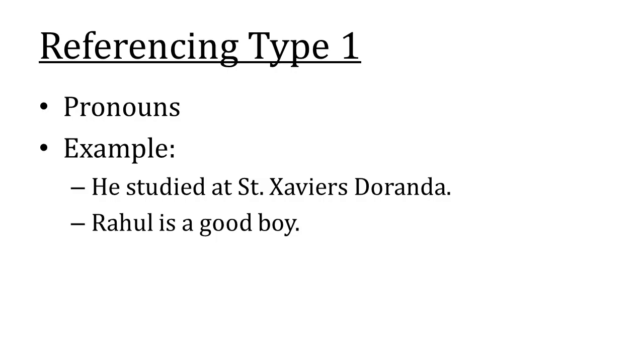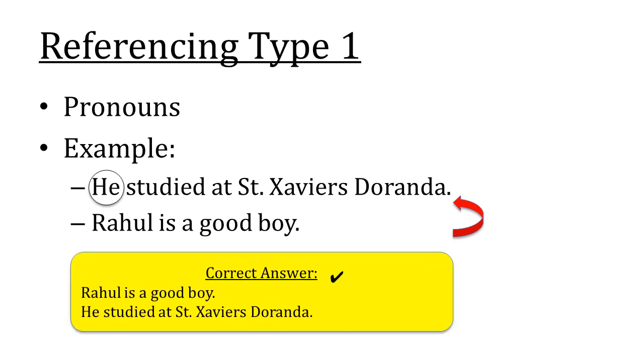Referencing type 1: Pronouns. For example, "He studied at St. Xavier's Duranda. Rahul is a good boy." Over here, "he" is the pronoun in the first sentence which refers to Rahul in the second sentence. Hence, according to the correct rules, the pronoun should come in the following sentence. So the correct form would be: Rahul is a good boy. He studied at St. Xavier's Duranda.